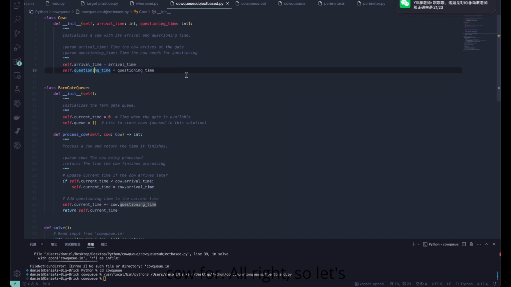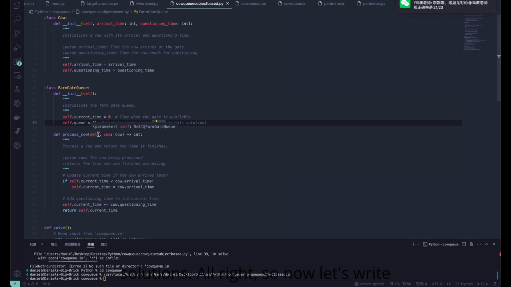Alright, so over here we say class FarmGateQueue. This queue has two values. One is current time, which is the time when the gate is available, and the other is queue, which is a list to store cows. This is unused in this solution, but could be used in other future solutions.